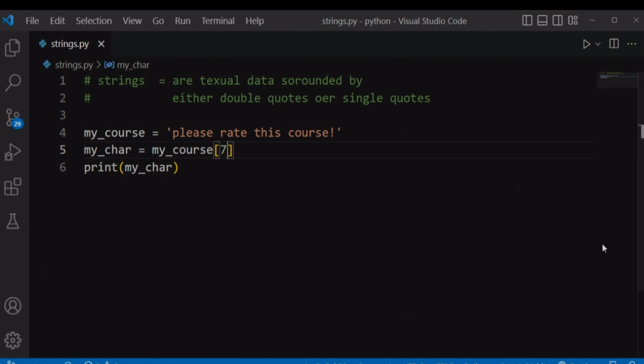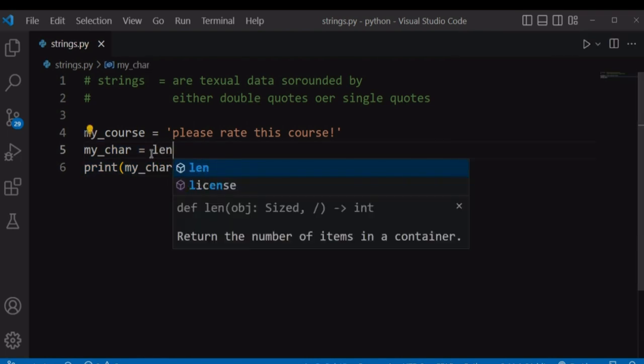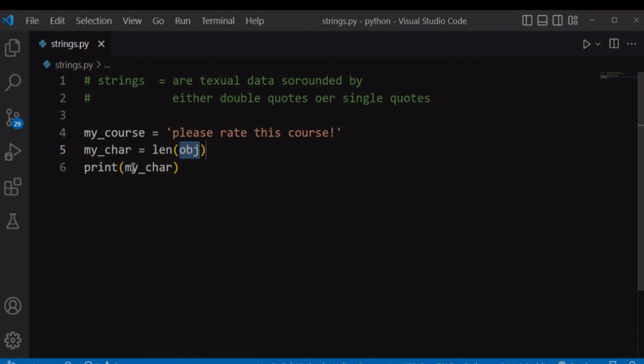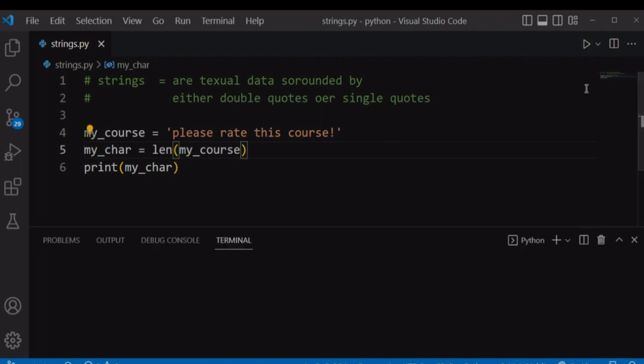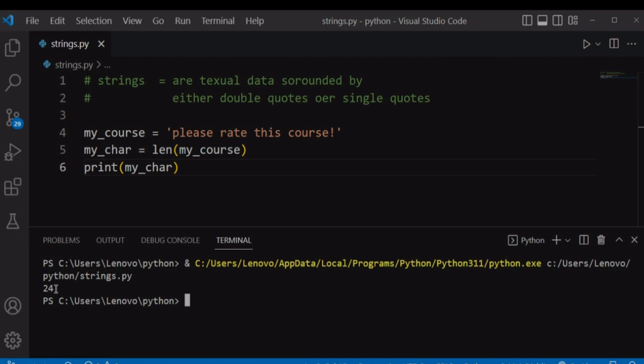Let's say, for example, if you want to print the length of our characters, you can use the length method, and then specify our variable where our string is stored. And if we print the length of our characters, it has returned 24, which are just the number of characters in our string. So the length starts from 1 and index starts from 0. Please don't confuse. So let's count the length.